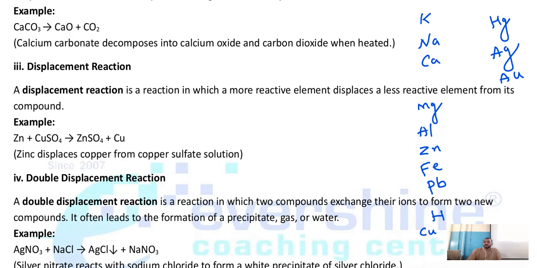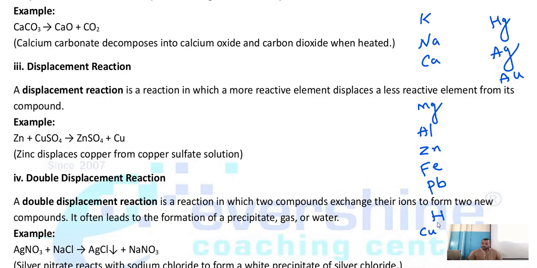K potassium, Na sodium, Ca calcium, Mg magnesium, Al aluminium, Zn zinc, Fe ferrous, Pb lead, H is hydrogen, Cu copper, Hg mercury, Ag silver, Au gold. After that even platinum also will come. Okay, is this clear?